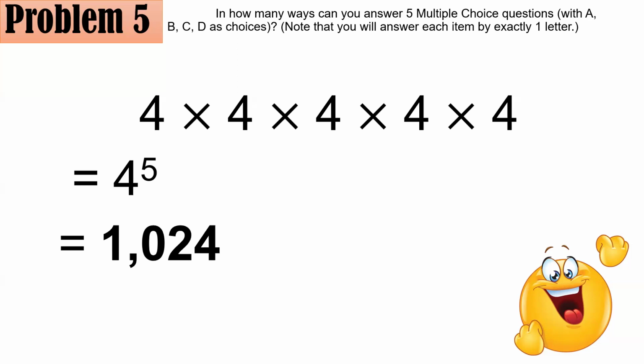And that is guaranteed by the fundamental counting principle. But again, it's hard to list everything, but at least the fundamental counting principle tells us that there are 1024 possibilities for you to answer 5 multiple choice items with exactly 4 choices.